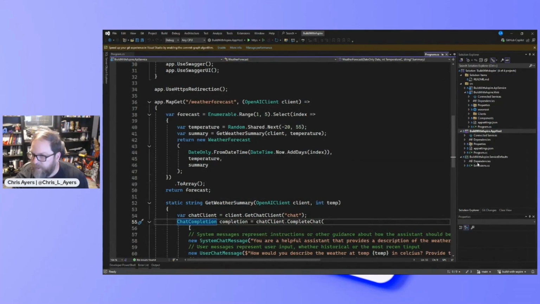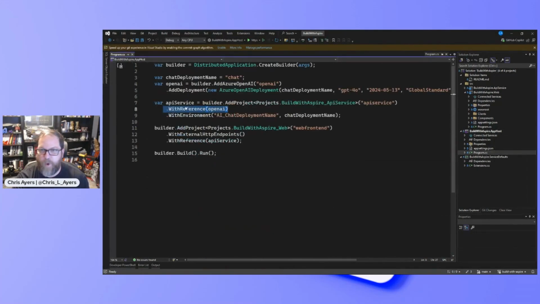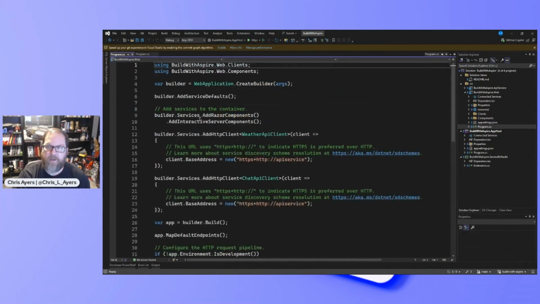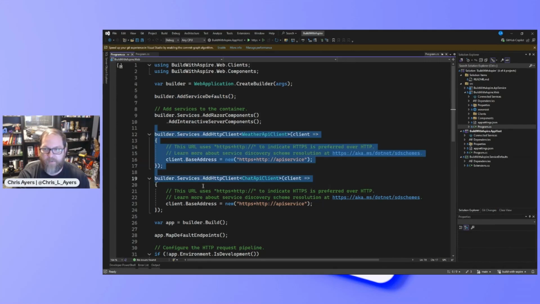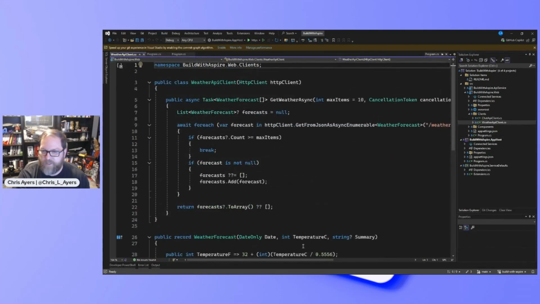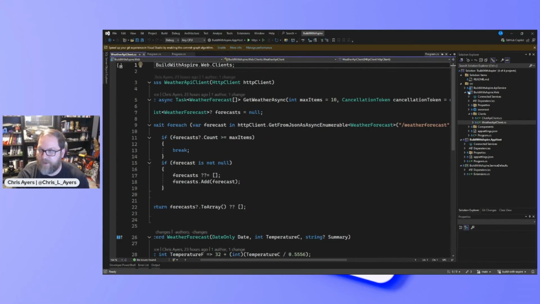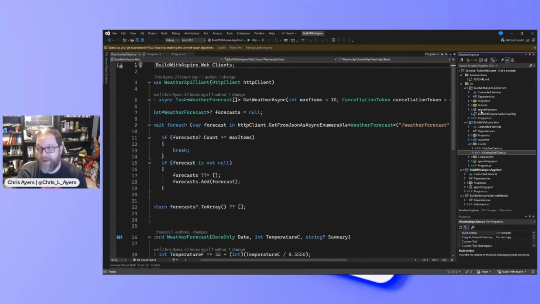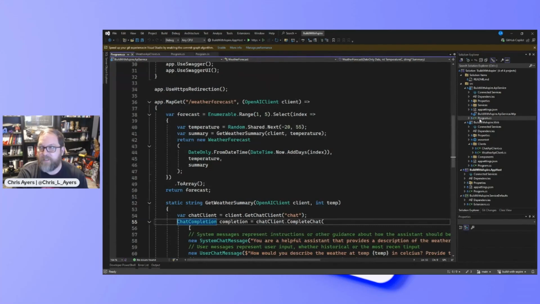So I mentioned that we've wired this up with reference to OpenAI. In our website here, we've got our Aspire service defaults, and we've got our 2 API services. And if I just look at my client, it's just doing that call. It's just making that weather forecast call. That's all it's doing. But if we look on the back end at that API service, this is where things